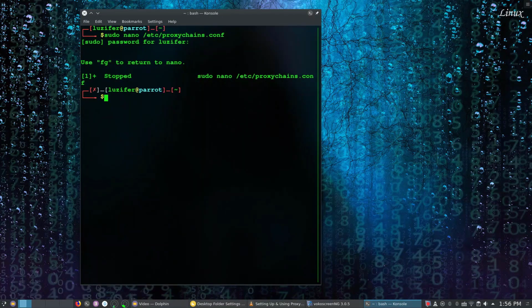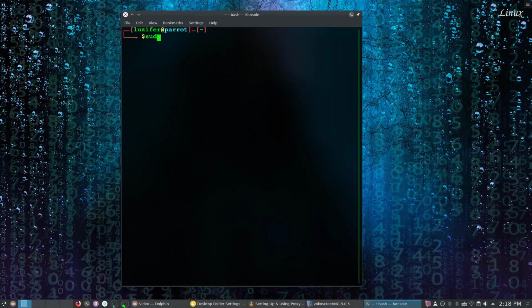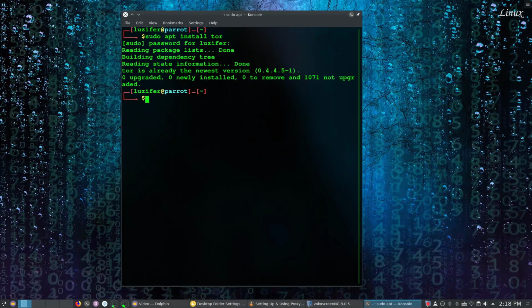To use Proxychains with Tor, we first need to install Tor using the following command: apt-get install tor. Once installed, we need to start the Tor service by using the following command: service tor start. After starting the Tor service, we need to type the following command to use an application via Proxychains.